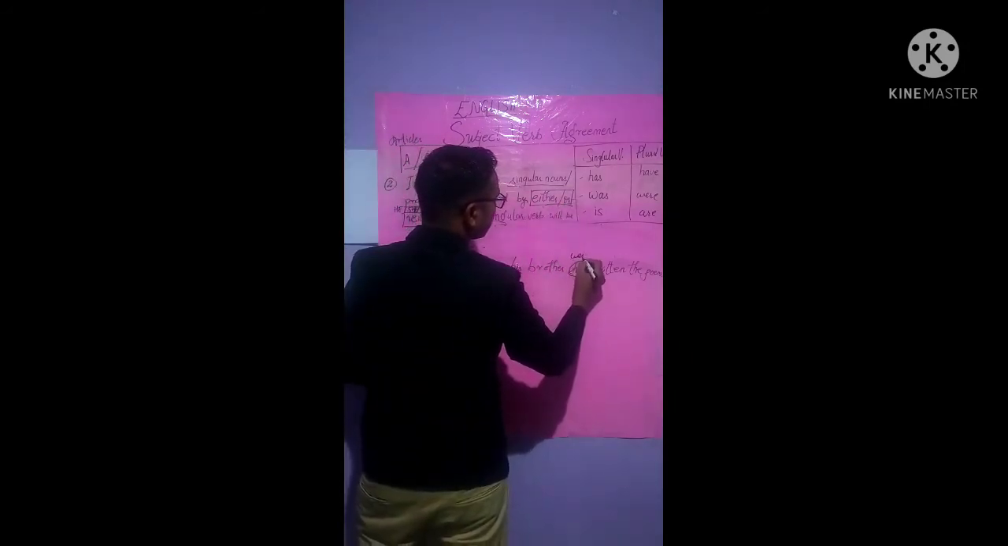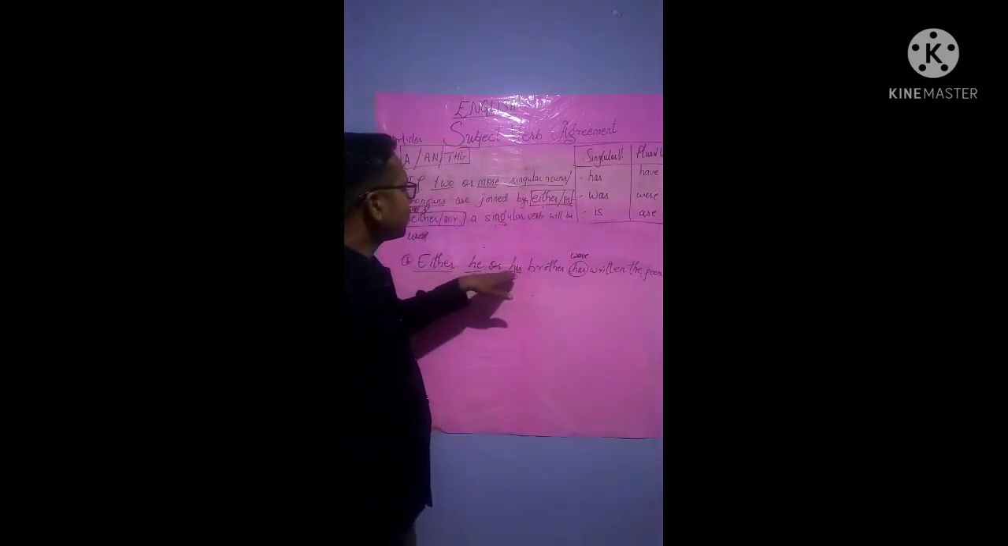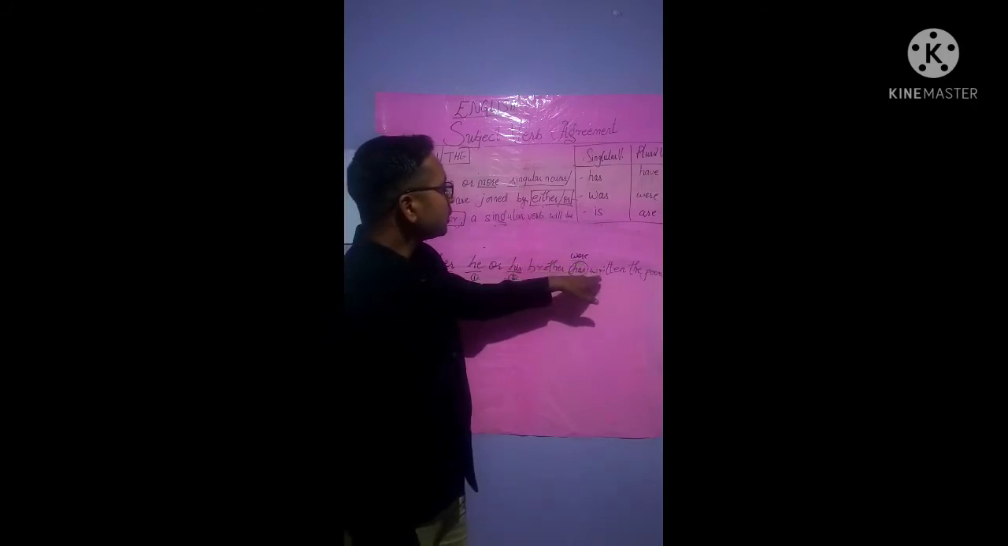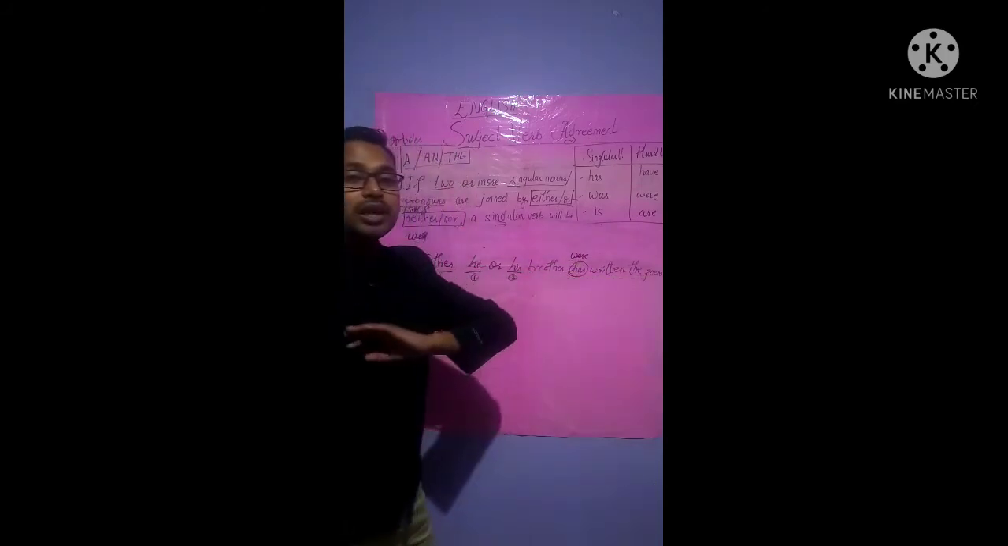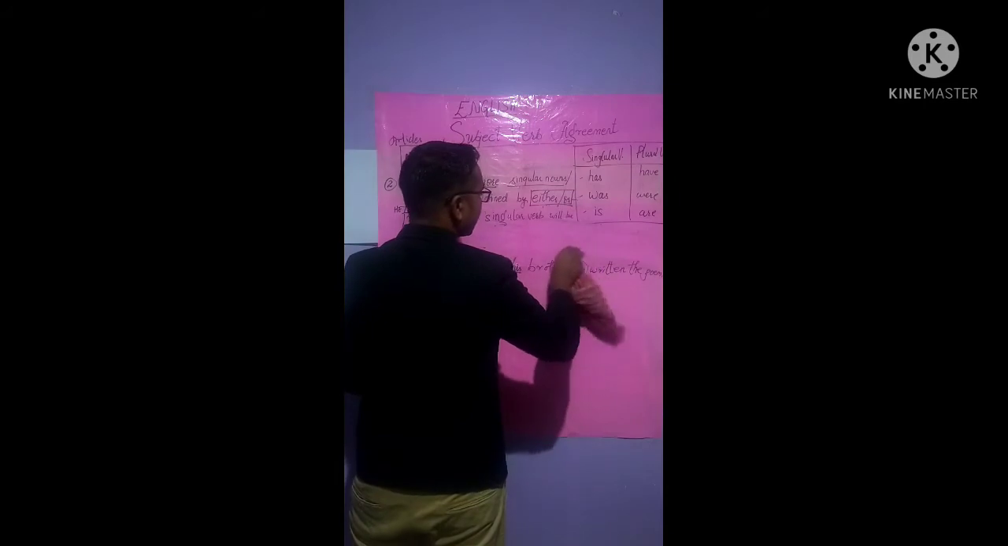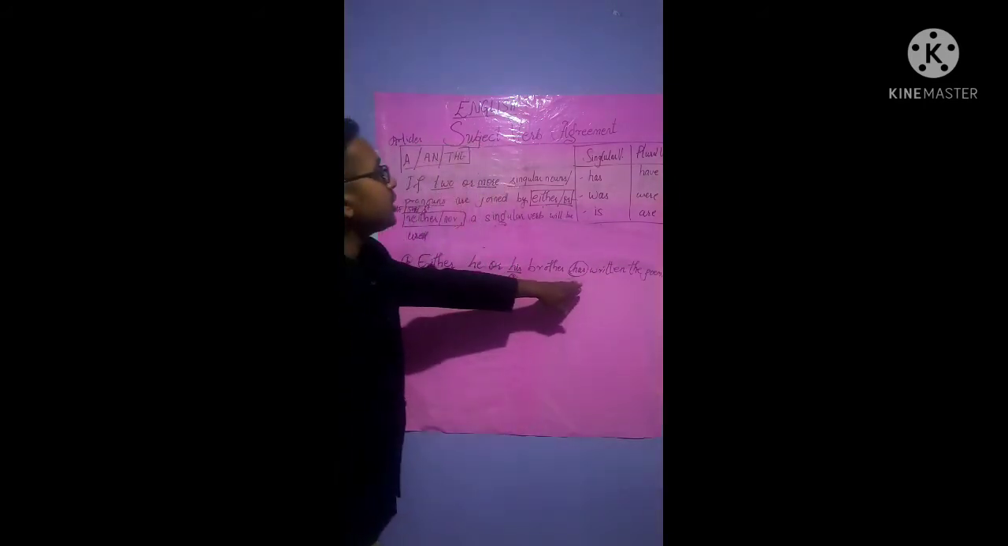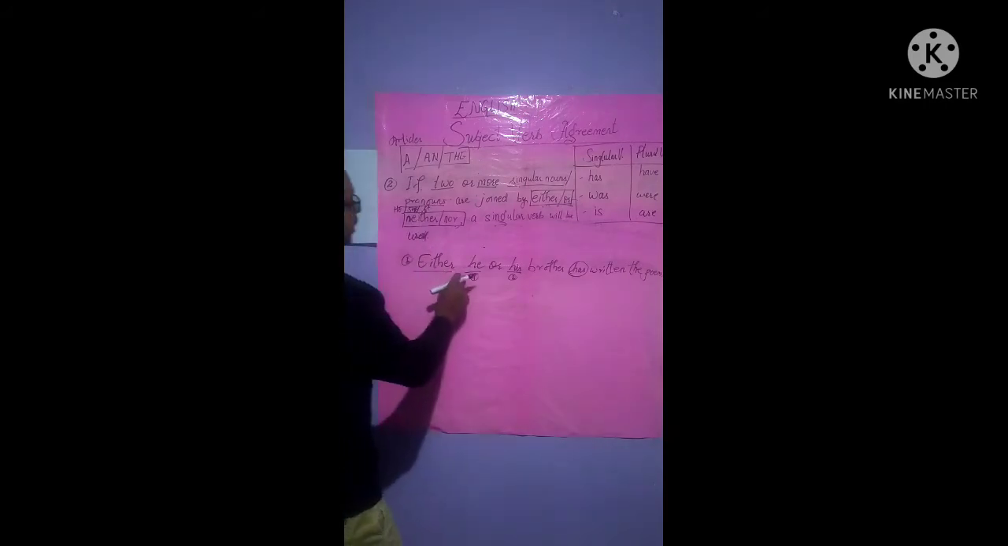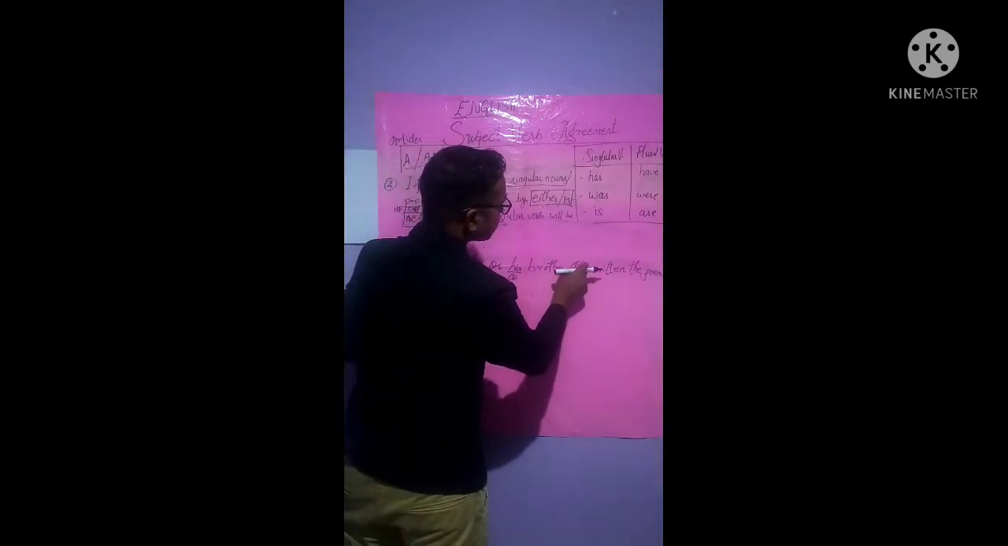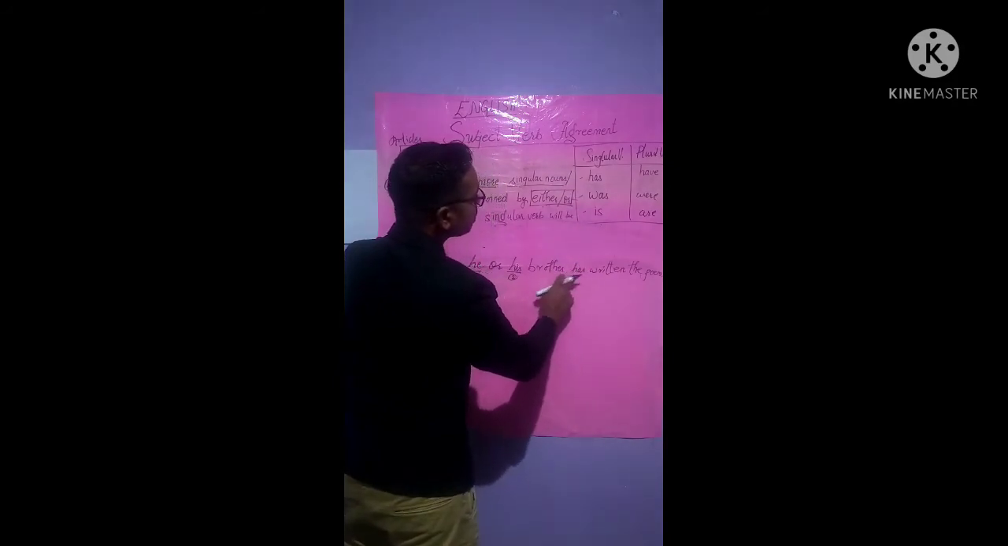Now see, "were," because there are two persons. "Either he or his brother were written the poem." It will be a wrong sentence, isn't it? Now, in order to make it correct, the rule says a singular verb is to be used when either or neither words have been written in the sentence, isn't it? Either he or his brother has written the poem, isn't it?